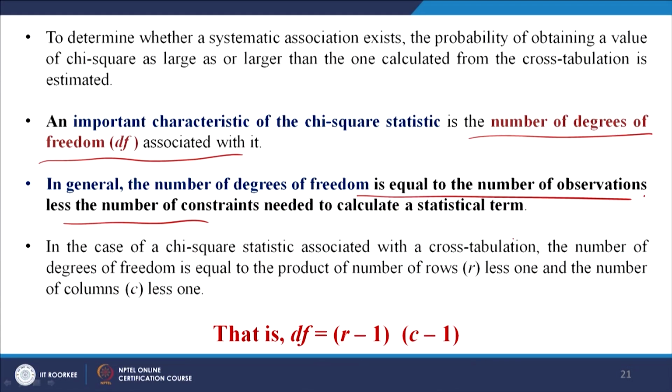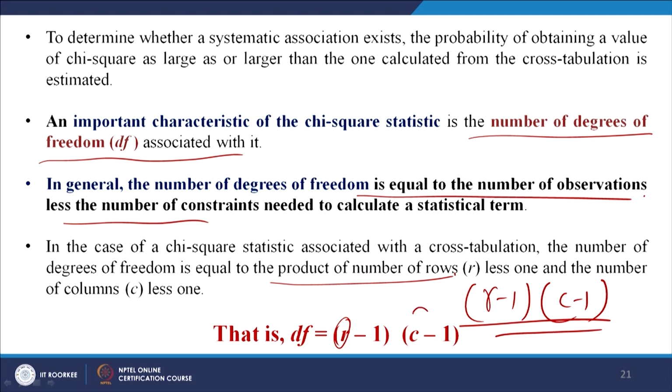So, generally it is n minus 1 in many cases, where n is the sample size, but here it is slightly different. In the case of a chi-square statistic, the number of degrees of freedom is equal to the product of the number of rows less 1 and the number of columns less 1. So, (r minus 1) into (c minus 1), this is our degree of freedom.